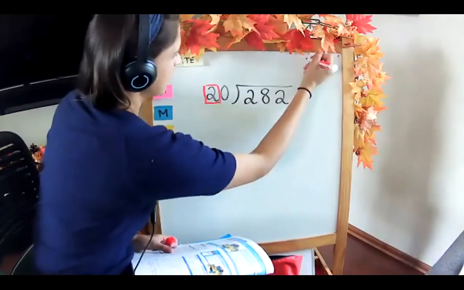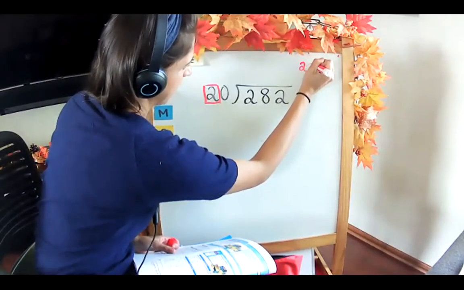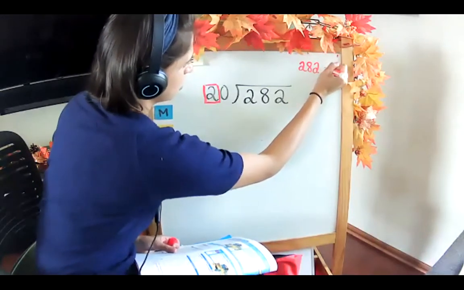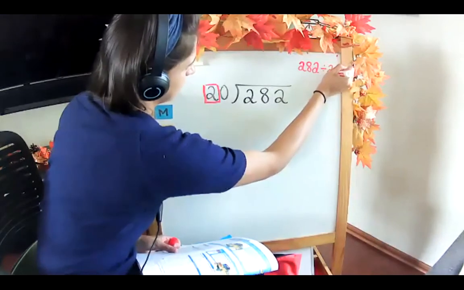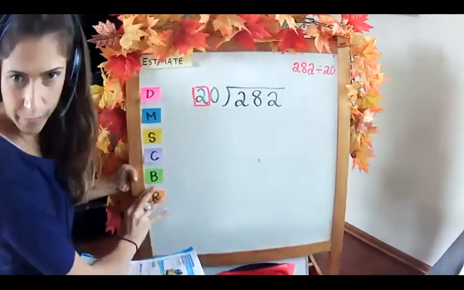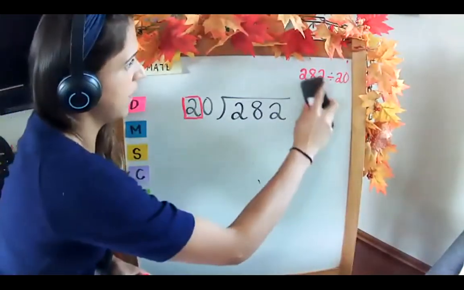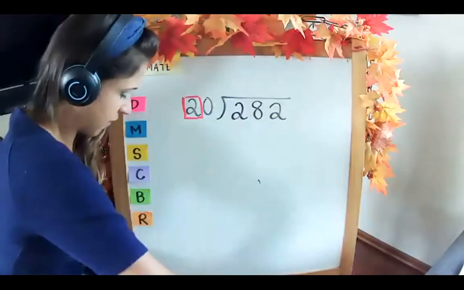If I'm doing an estimate quickly in the corner of my board, just for my mental math skills, I see 282 divided by 20. Can you see it in the corner, or is that too small? Let me make it a little bit bigger. 282.